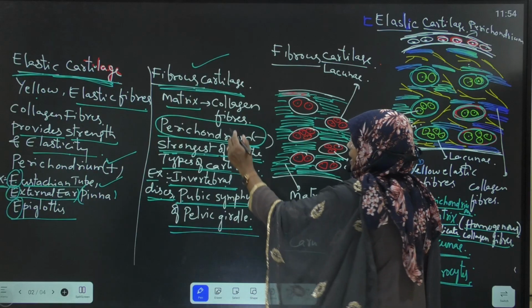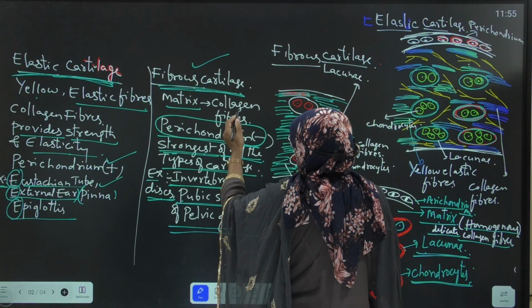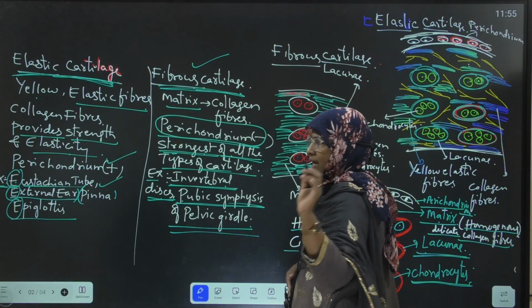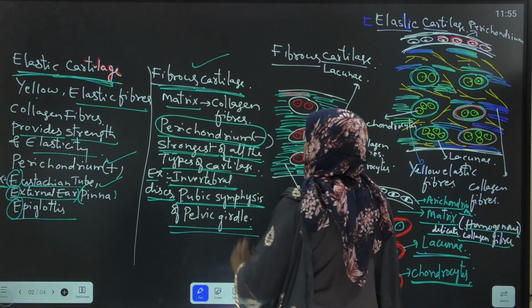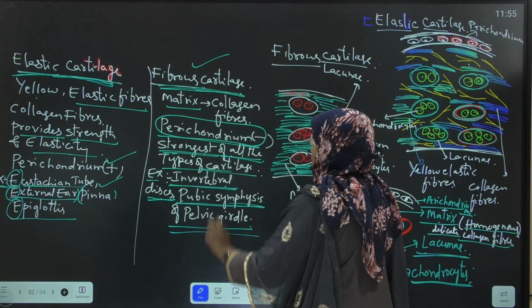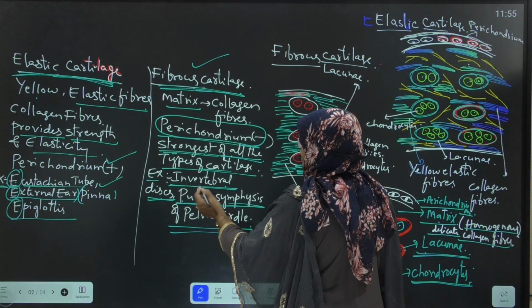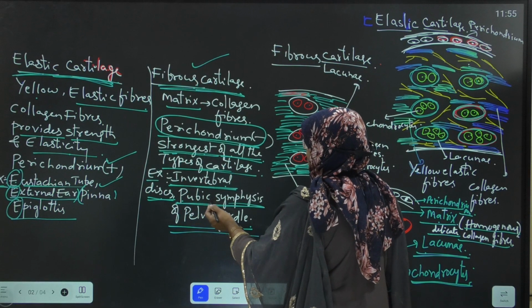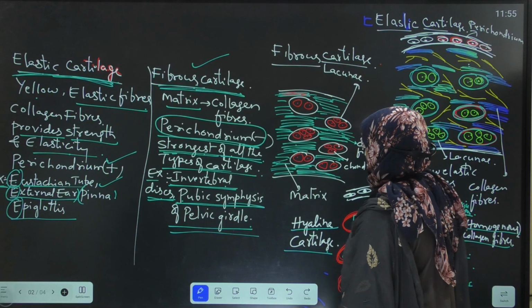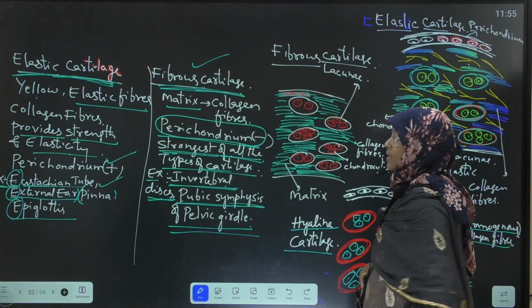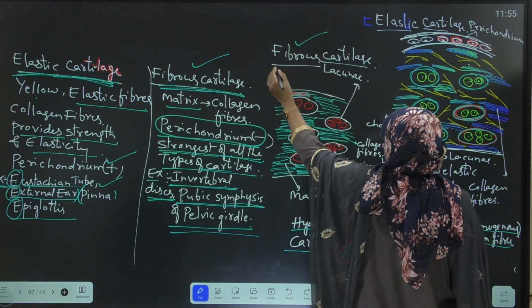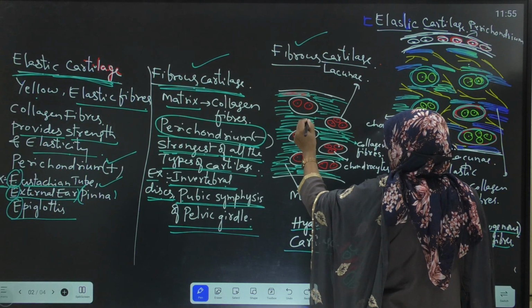Once again, the matrix of the fibrous cartilage is made up of collagen fibers, yellow elastic fibers are absent, perichondrium is also absent, it is the strongest of all the types of cartilages, and it is present in the intervertebral disc and pubic symphysis of the pelvic girdle. Now look at the diagram. Here perichondrium is absent. This is the diagram of fibrous cartilage in which perichondrium is absent.